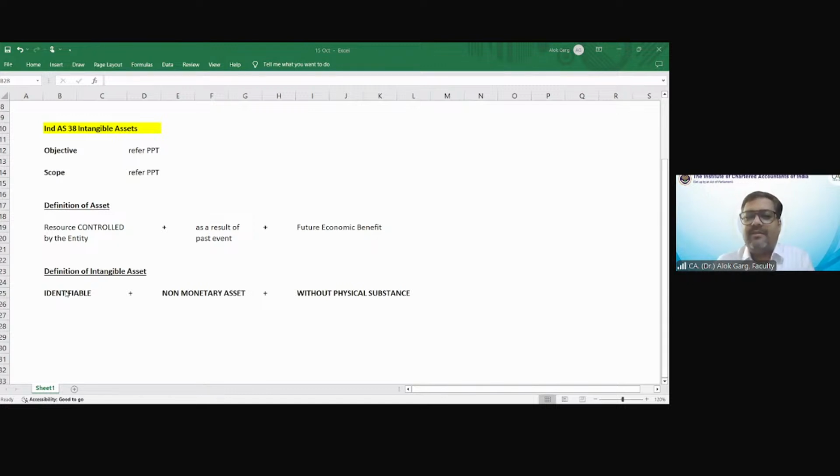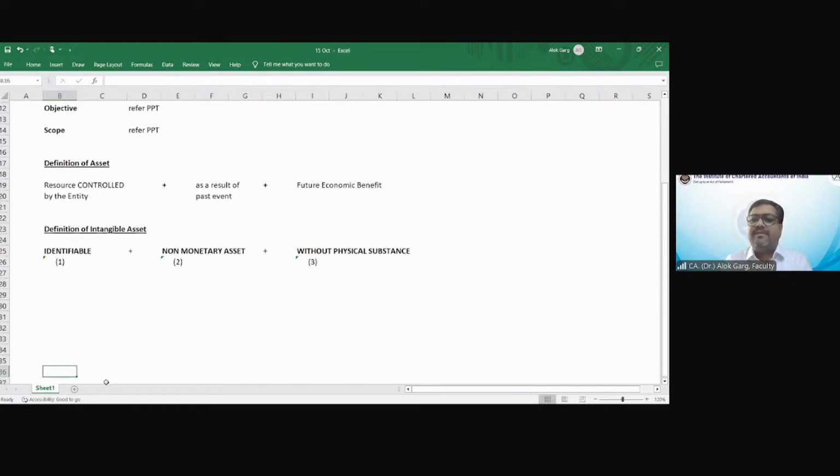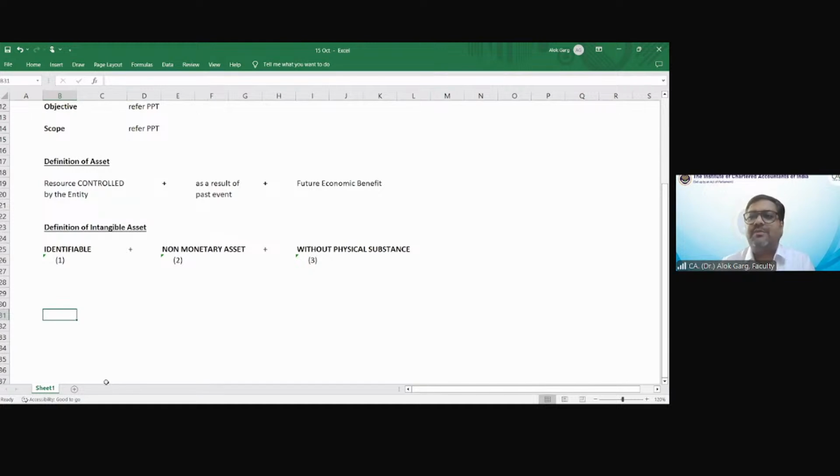Friends, there are three legs. Identifiable, then non-monetary asset, and without physical substance. I'll discuss these three parts one by one. First, I would like to discuss the simplest part, without physical substance.